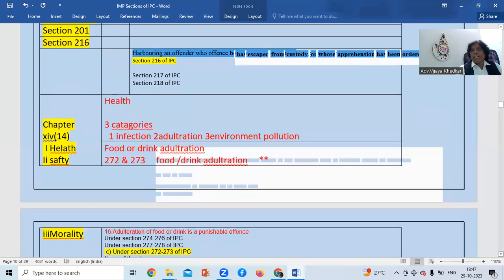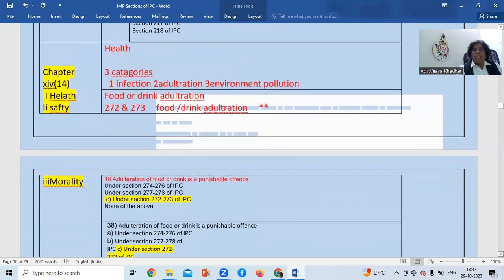One question was repeatedly asked on this. The chapter heading is health, safety and morality. The question was asked about adulteration of food and drink. As I mentioned just now, it is a punishable offense under sections 272 to 273 of IPC. This is the range they are asking. So remember this: 272 and 273 is about adulteration of food or drink, a punishable offense.